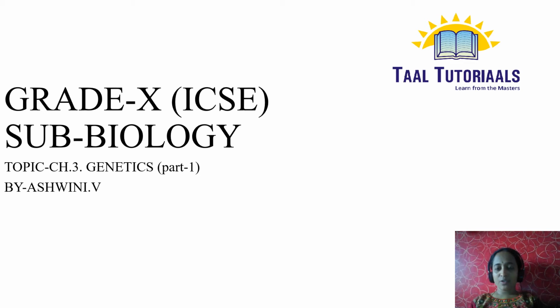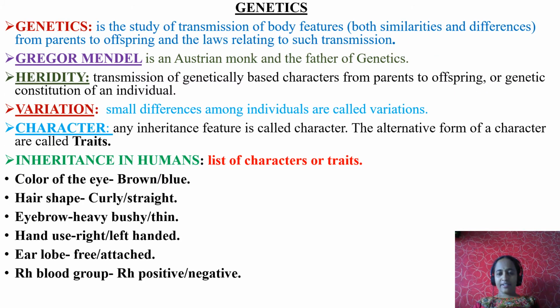Class, today we are going to learn chapter number 3, Genetics, part 1. What is meant by genetics? It is a branch of biology which deals with the study of heredity. Heredity is nothing but transmission of body features or characteristics from one generation to another generation. Overall, genetics is the study of transmission of body features, both similarities as well as differences, from parents to offsprings, and also the laws related to such transmission.